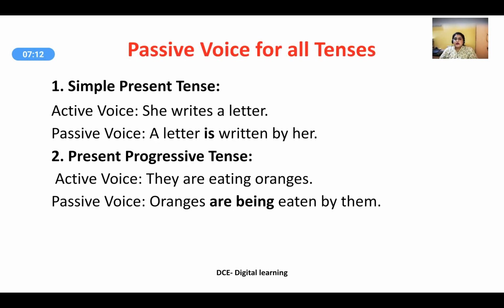Now let us observe a few sentences. Passive voice for all tenses. Simple present tense. In active voice, the sentence is: She writes a letter, while in passive voice it is: A letter is written by her. Present progressive tense. Active voice: They are eating oranges. In passive voice: Oranges are being eaten by them.